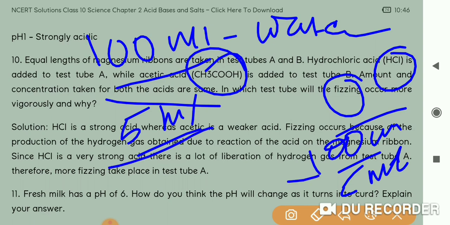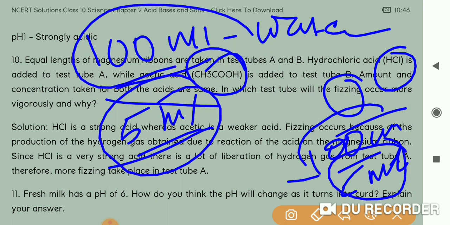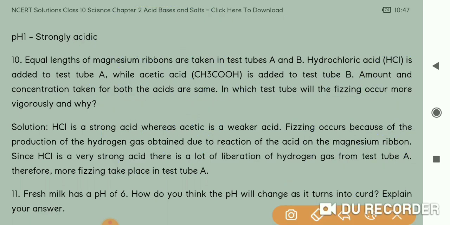This means that both of these acids have the same strength.